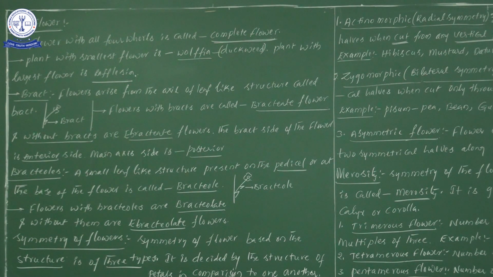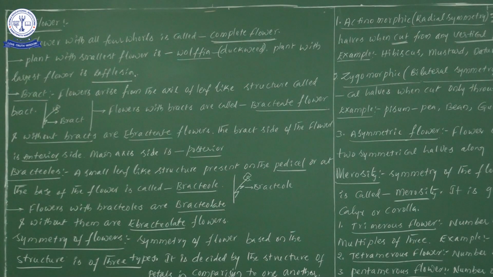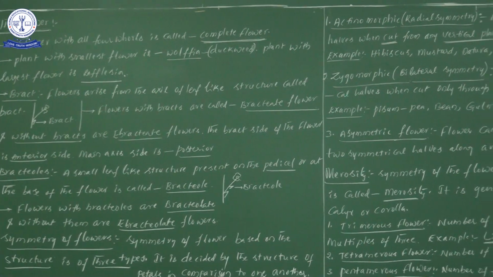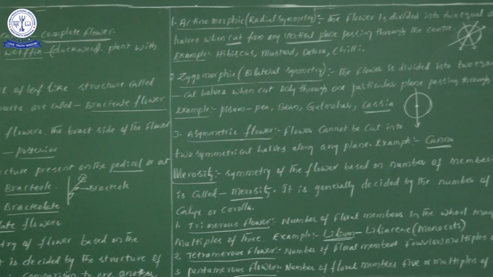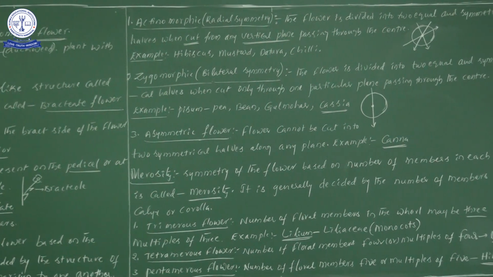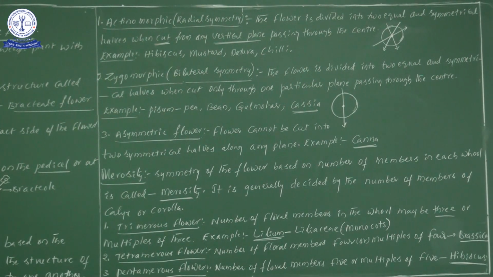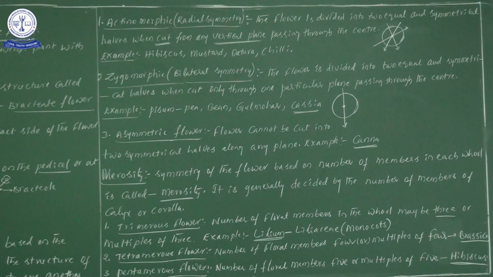So it is decided by the structure of petals, the structure of petals in comparison to one another. Definitely we will decide this based on the structure of the petals. We will compare the structures with one another, and thereby we will divide. So symmetry is divided into three types. Now let us see one by one. What are those? The first one is actinomorphic.